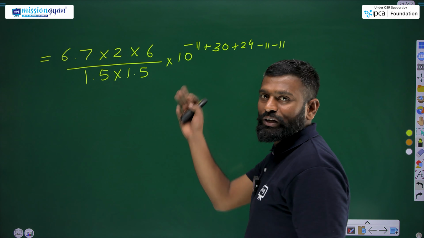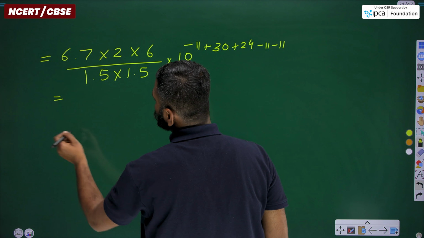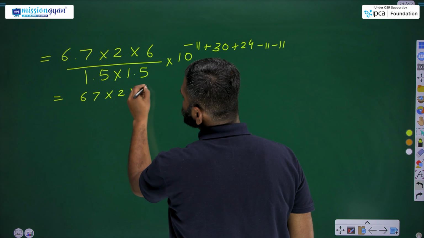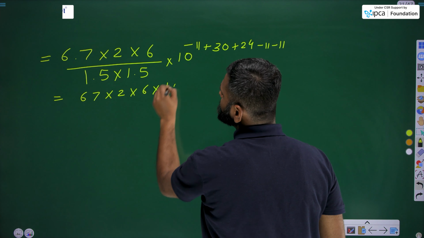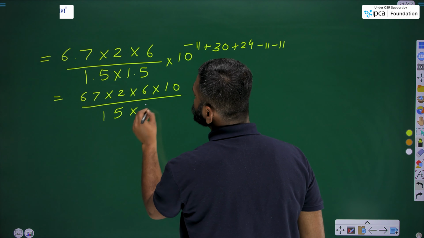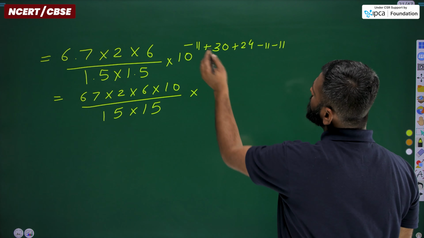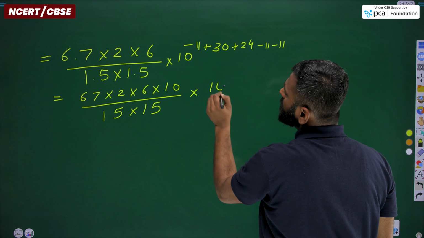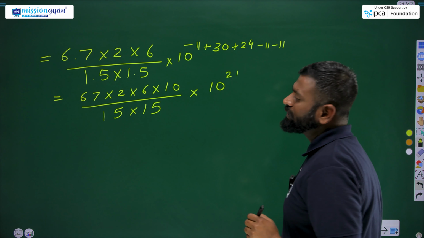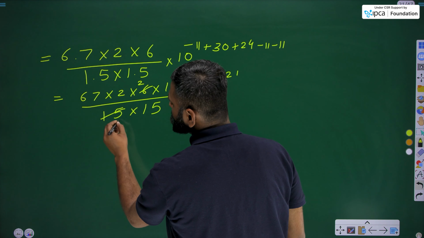Now, by solving this all and removing the decimals, we get 67 into 2 into 6 into 10 upon 15 into 15, and by solving this all, we'll get the value nearly 10 raised to power 21. By solving it further, we'll get 5.